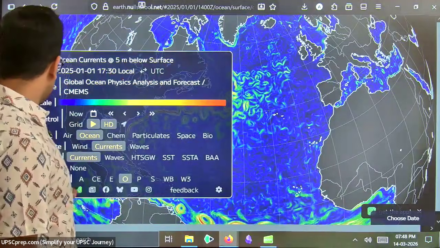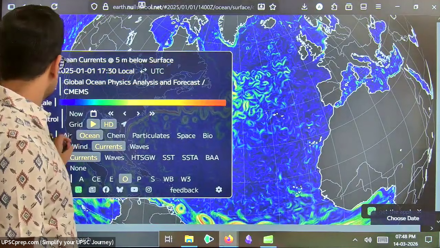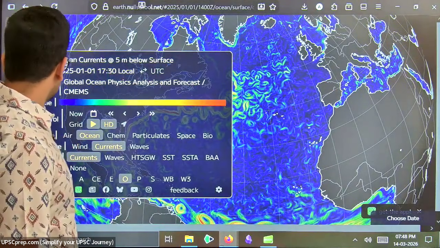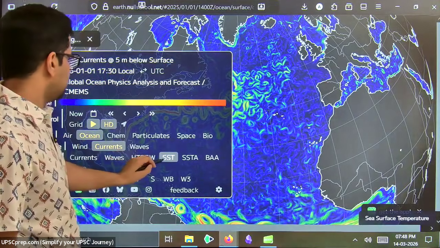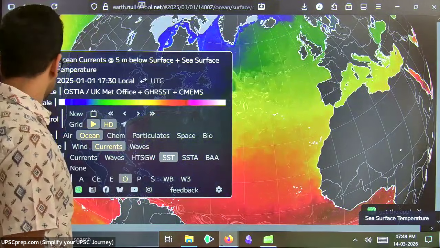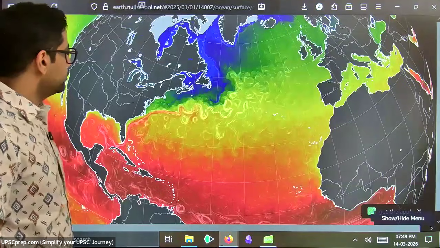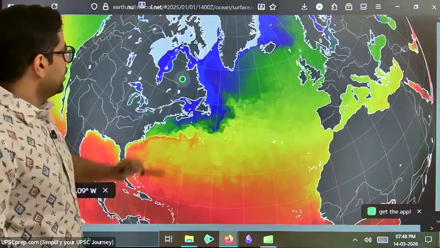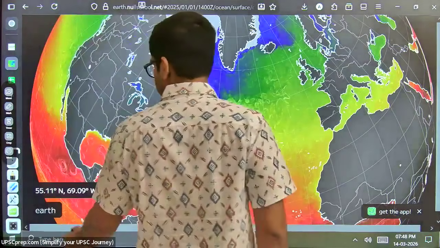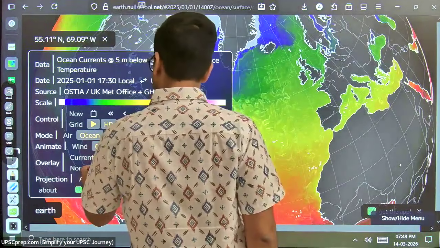So what we are going to look at, ocean, yes, overlay, we want sea surface temperature. Okay. So this is the month of January. Right, you'll see over here, if I look at, where is temperature?